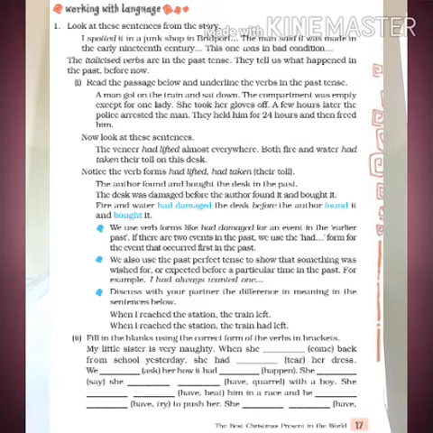So in the first sentence, a man got on the train and sat down. Got is the past tense and sat is also the past tense. Similarly, you have to identify all the past tense in this passage. Now let's move to the another exercise.